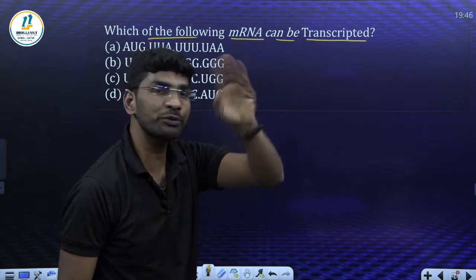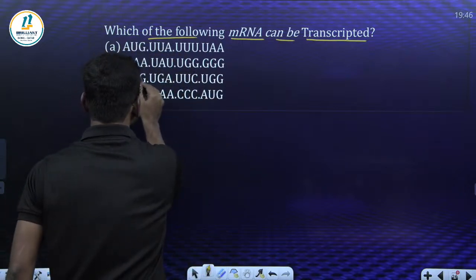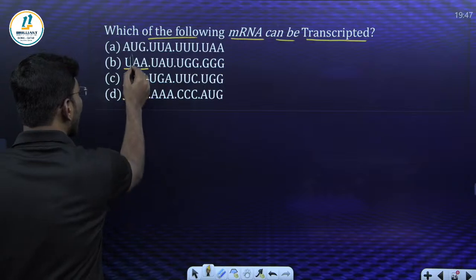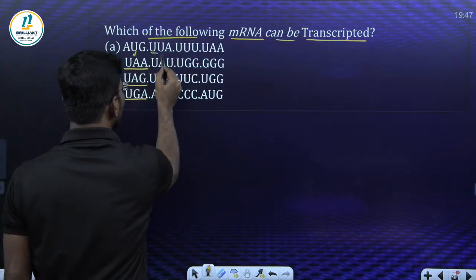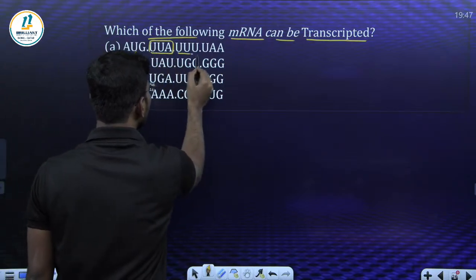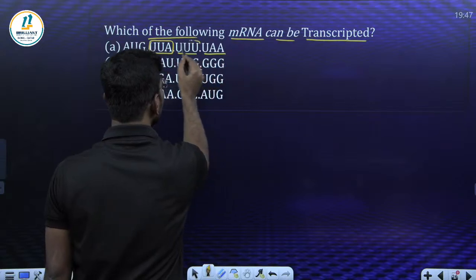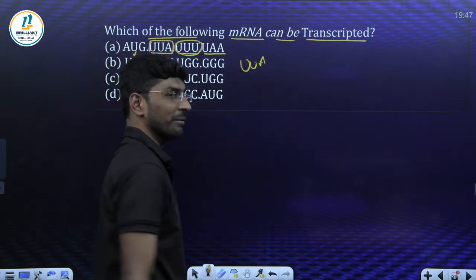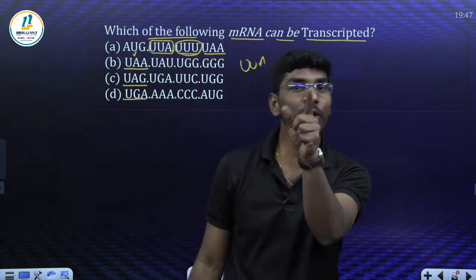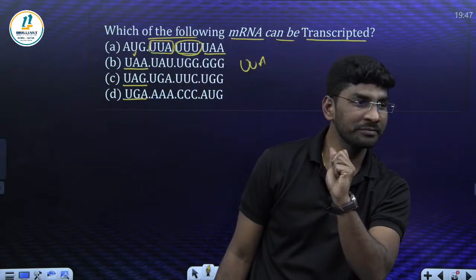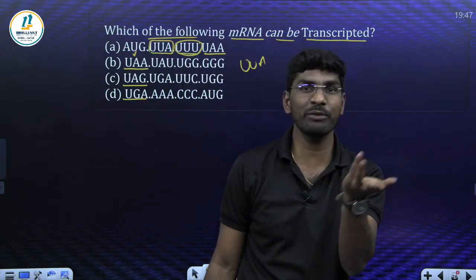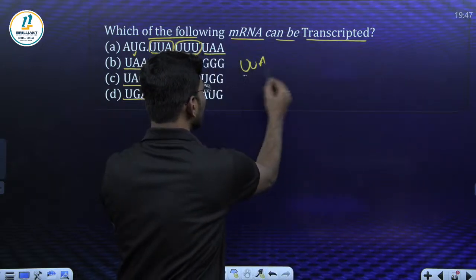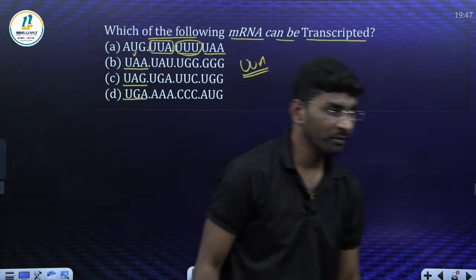Look at the rest of the 3. Here UAA stop codons are there. Start codon, methionine, UAA. UUU codes for what? UUA codes for what? Tell me. Leucine, lysine, valine, what?